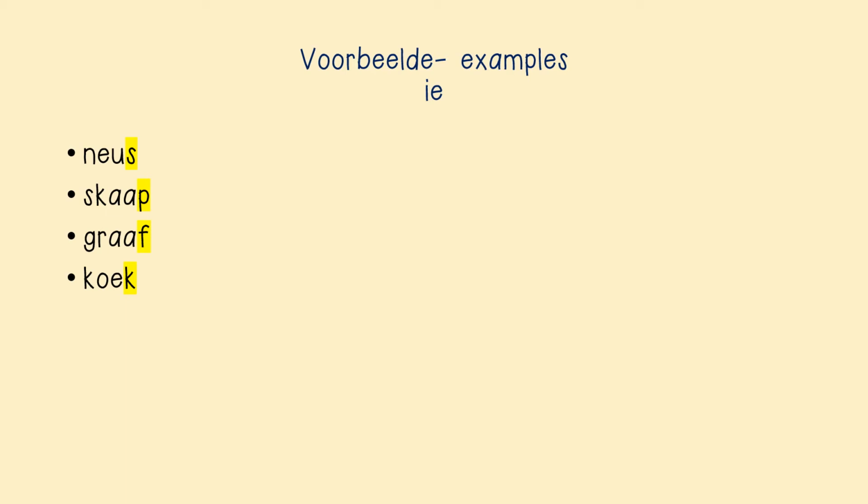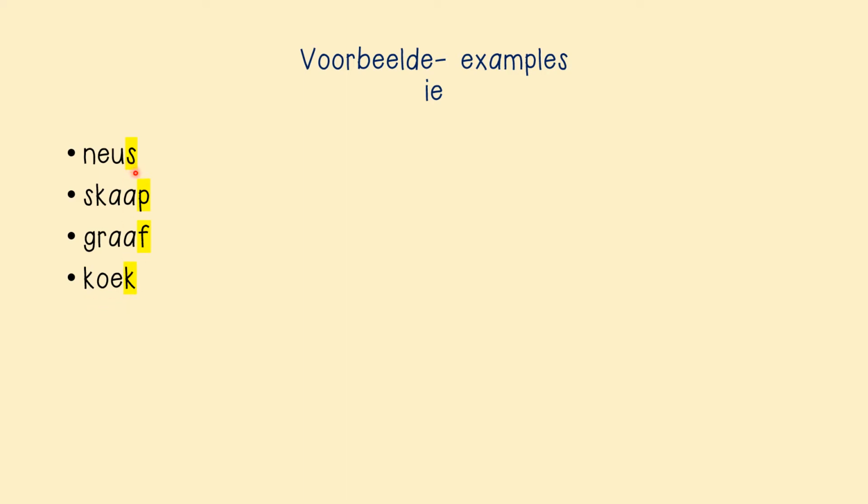Nou te doen voorbeelde. Voorbeelde met die IE. Examples with the I-E. We have neus, which is our nose. Skaap, which is our sheep. Graaf, which is our spade. And koek, which is a cake.